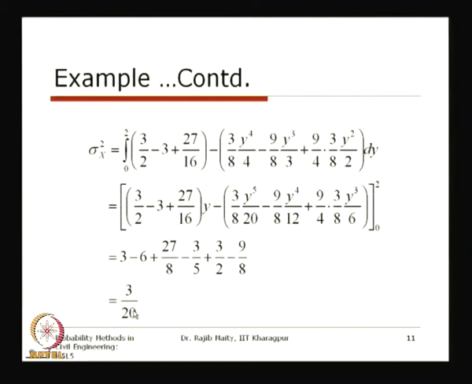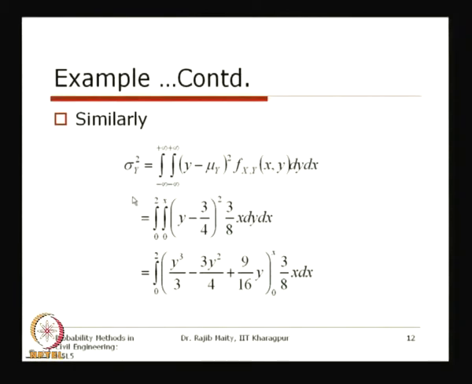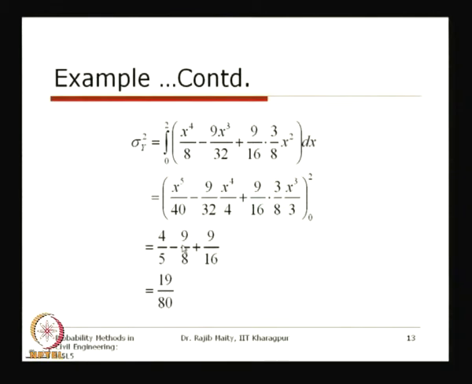And so, sigma x square is 3 by 20, and similarly, we get sigma y square, where we are taking y minus mu y, and this mu y is the expectation of y, which is equal to 3 by 4. If we take this 3 by 4 with the suitable limit over the entire range of the random variable, then we will get sigma y square equals 19 by 80. So, this is the sigma y square.